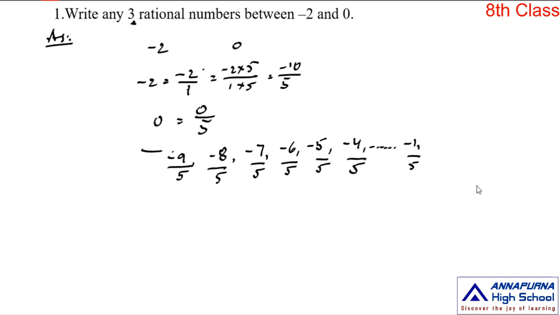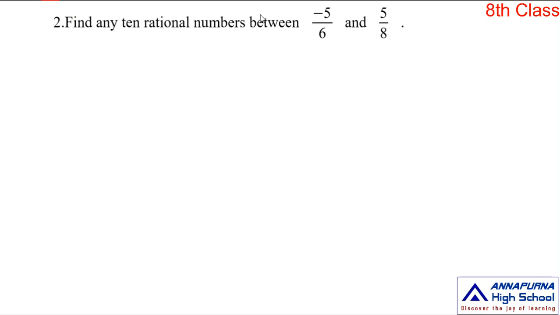So out of all these rational numbers, choose any 3 rational numbers. We can choose any 3 rational numbers out of all these rational numbers. This is the way. Let's see one more example.